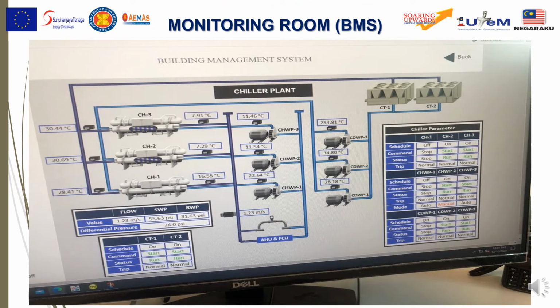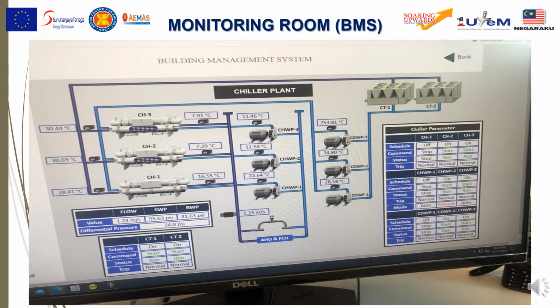Okay guys, actually we have a monitoring room, or we call it BMS, Building Management Systems, to monitor all the operations in the chiller, cooling tower and the AHU, to monitor the switchable temperatures that's been operated in the air conditioning system. So we can see from here we have CT1 and CT2 for cooling tower 1 and cooling tower 2. We have an AHU and we have a chiller plant.